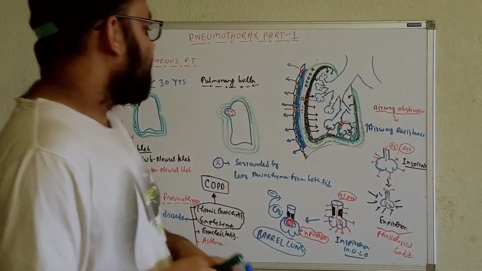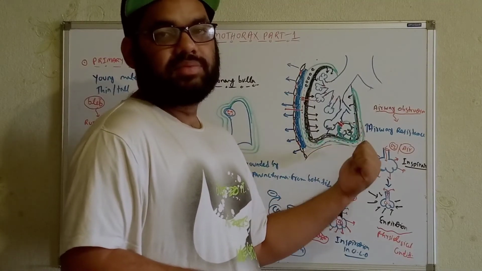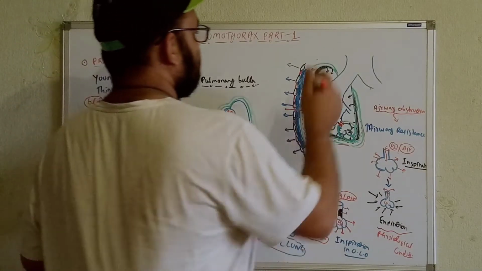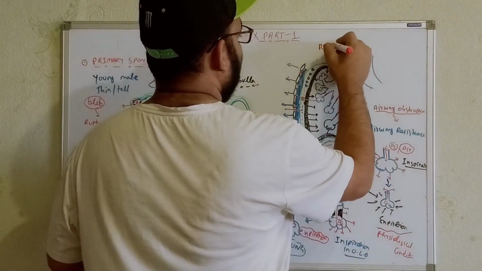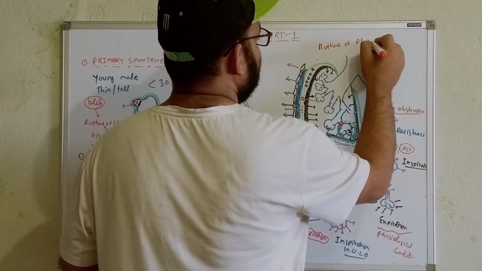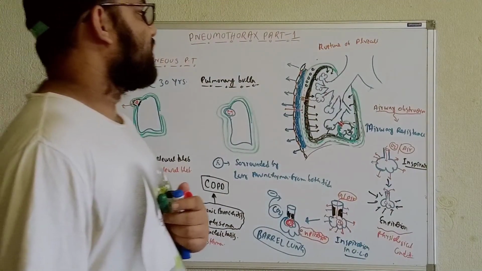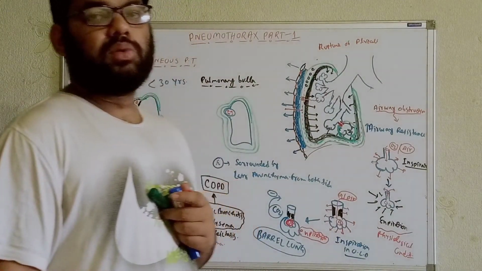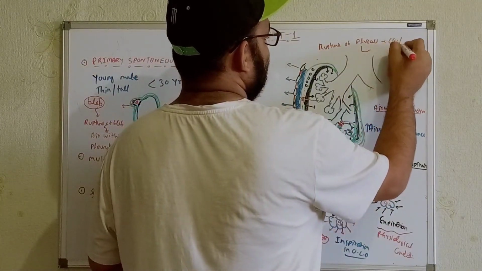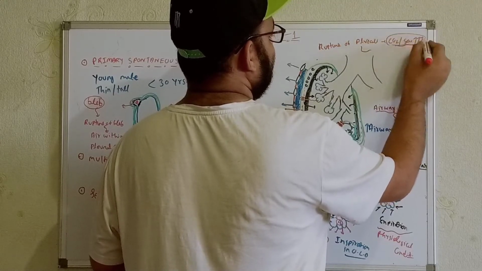Whenever the pressure keeps on increasing, there is a chance for the rupture of the alveoli. Why are you getting the rupture of the alveoli? Because of having the obstructions, the carbon dioxide or the expelled air is getting accumulated within the alveoli.